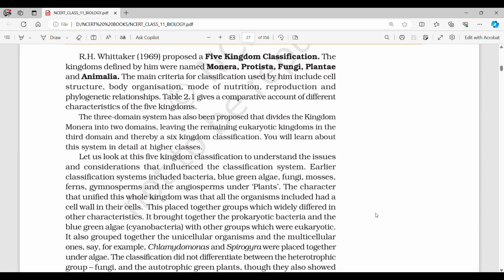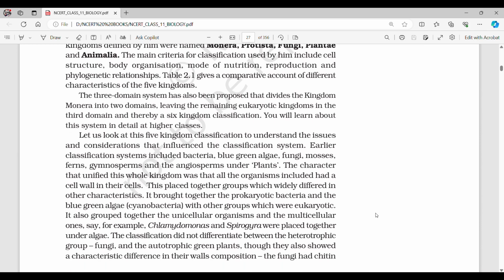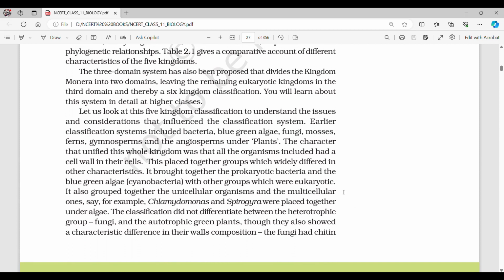Earlier classification systems included bacteria, blue-green algae, fungi, mosses, ferns, gymnosperms, and the angiosperms under plants. The character that unified this whole kingdom was that organisms included had a cell wall in their cells. This placed together groups which widely differed in other characteristics. It brought together the prokaryotic bacteria and the blue-green algae, cyanobacteria, with other groups which were eukaryotic. It also grouped together the unicellular organisms and the multicellular ones. Say for example, Chlamydomonas and Spirogyra were placed together under algae.